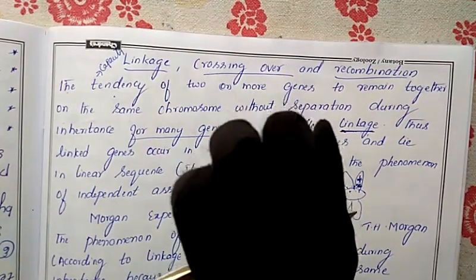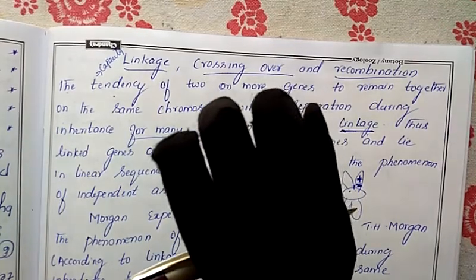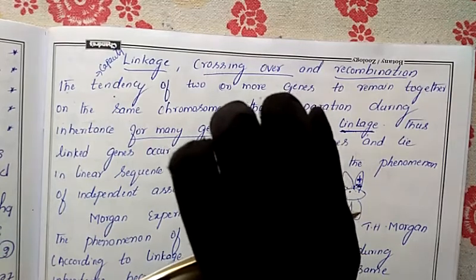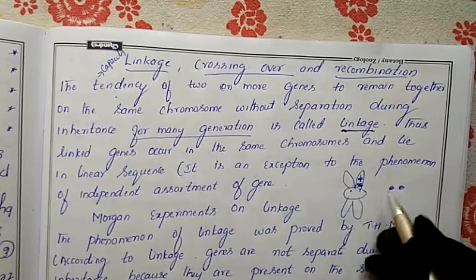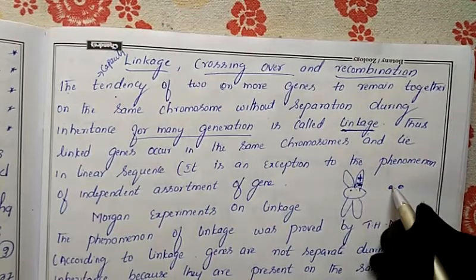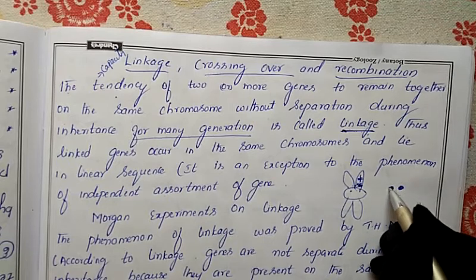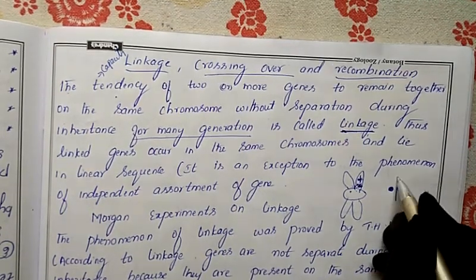That condition we call linkage. They didn't change the section, and they didn't even change their benches. In the same manner, the genes will also sit on the same chromosome. They will not change. They will remain on the same chromosome not for 1 or 2 generations, but for many generations, as they are, without breakage and without separation.